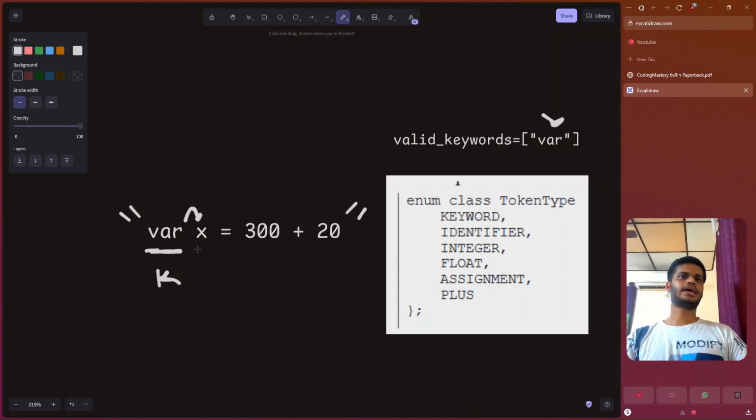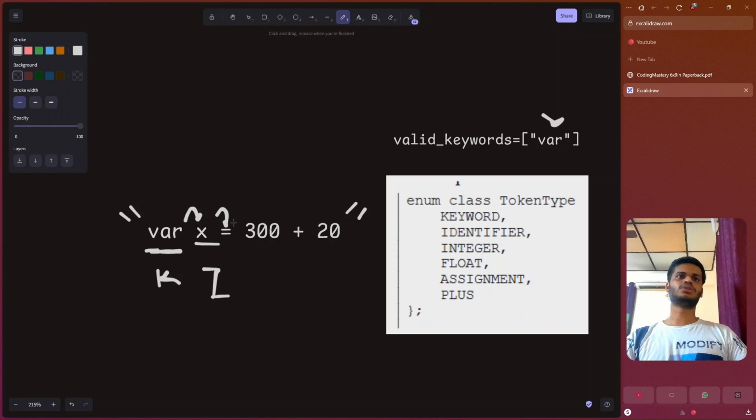Next we found an X. Now a keyword can also start with X and something, and an identifier can also start with X. So again we have a dilemma, and we need to take care of this. So we found X. We will check if there's any other character. There is a space. We ignore the space, and now we find if X is in the valid keywords. If it is, we will mark it as keyword. But it is not right now, so we will mark it as identifier.